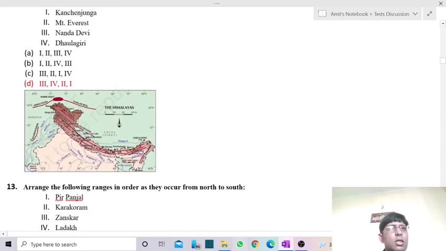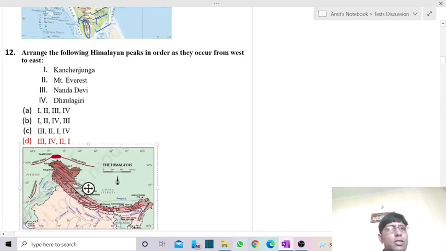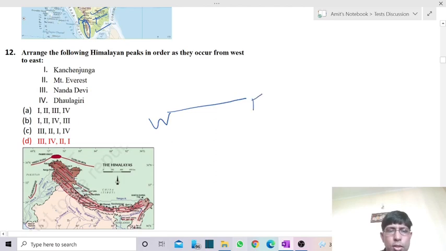Then comes 12th question. Arrange the following Himalayan peaks in order as they occur from west to east direction. So from west to east direction we have to arrange. Okay, so they were having the peaks. Of course, we're having Kanchenjunga. Second one is Mount Everest, Nanda Devi, and fourth one is Dhaulagiri. If we talk about the arrangement, the westernmost peak among these four, first one is Nanda Devi.